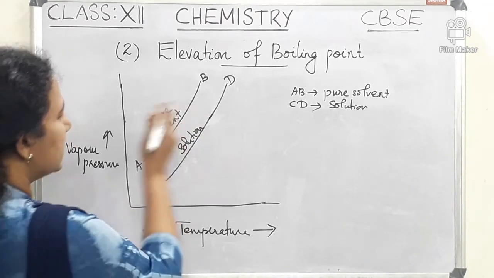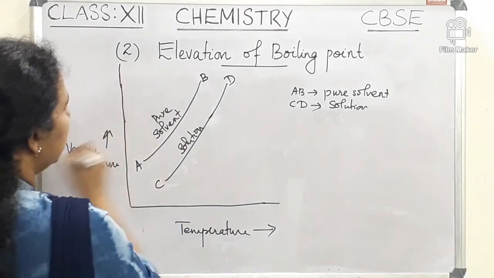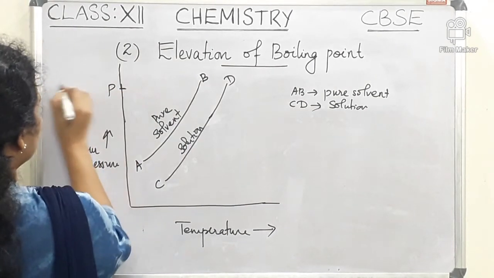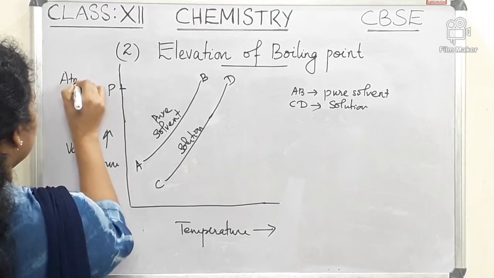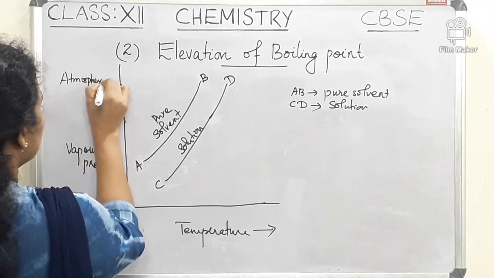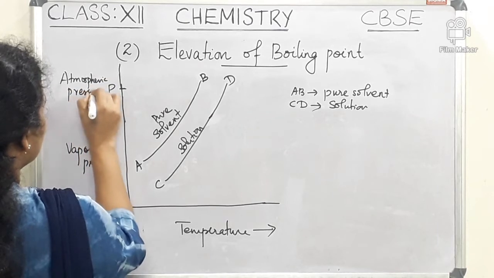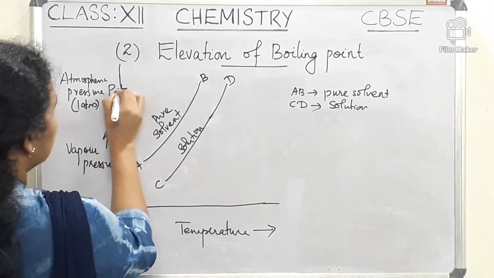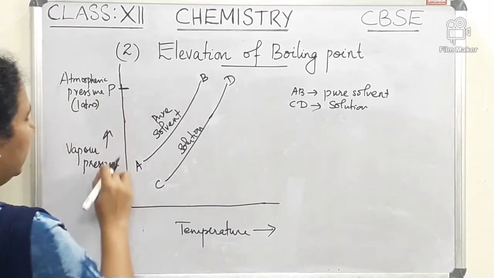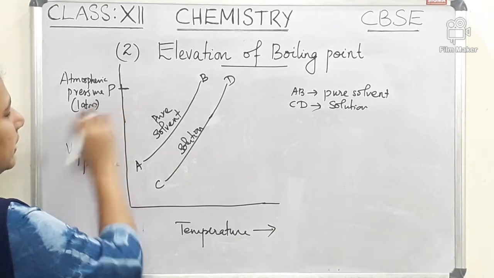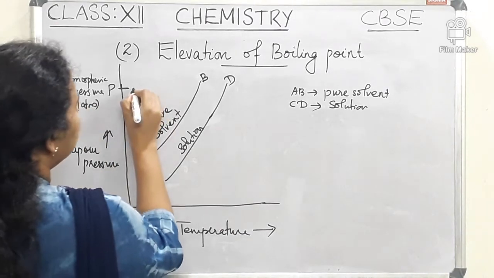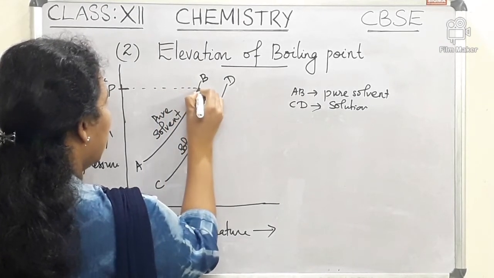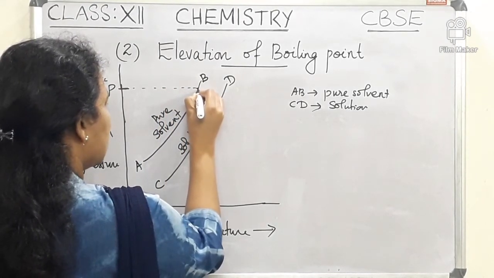And let us see what the boiling point of the pure solvent is. If this is the pressure that is equal to 1 atmosphere, or the atmospheric pressure, at that point we can find out the temperature.